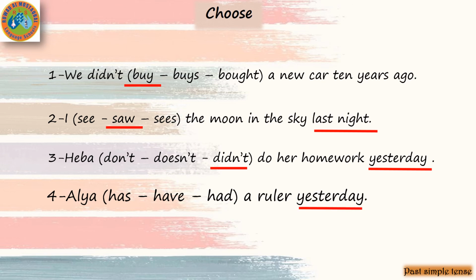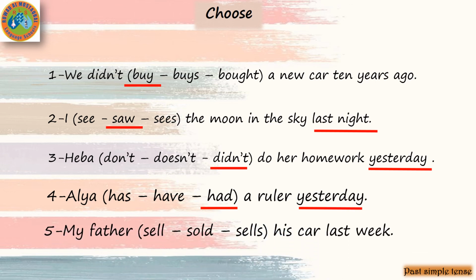Number 4, Alia has or have or had a ruler yesterday. Yesterday is a keyword of the past, so we'll choose the past of the verb has or had. We said that the past of the verb has and have in the past had. So we'll choose had.